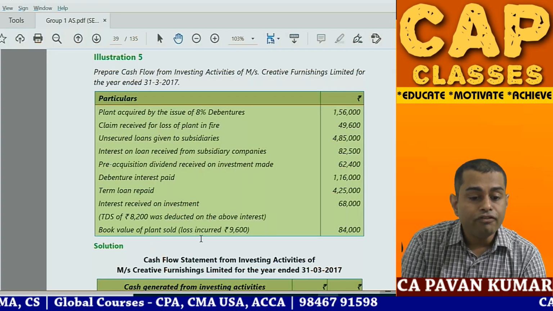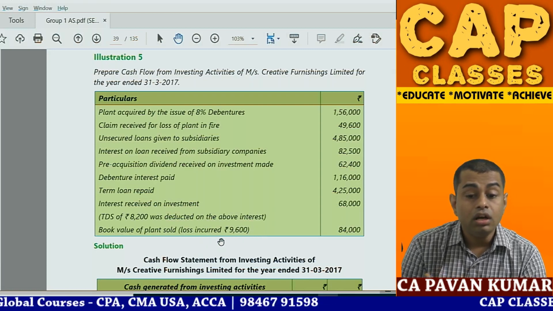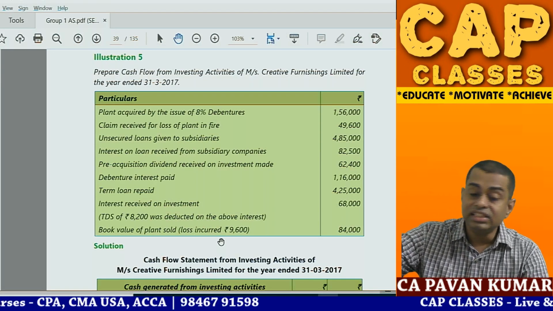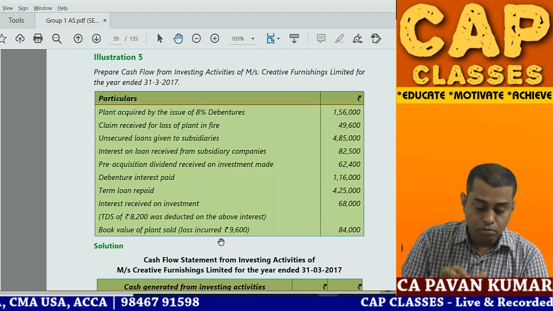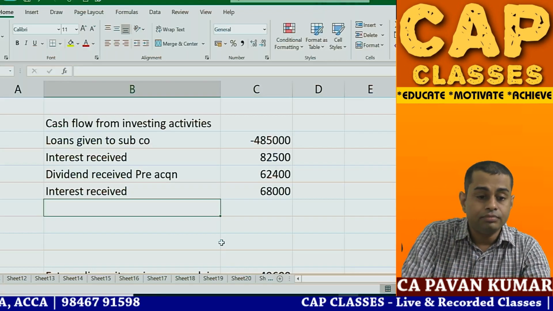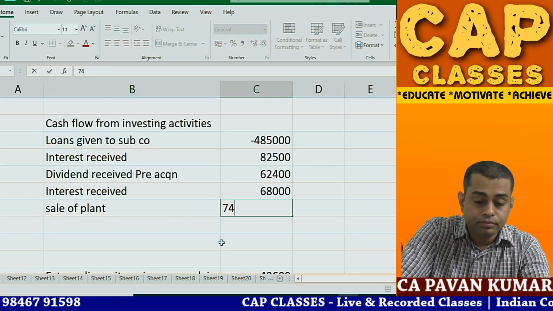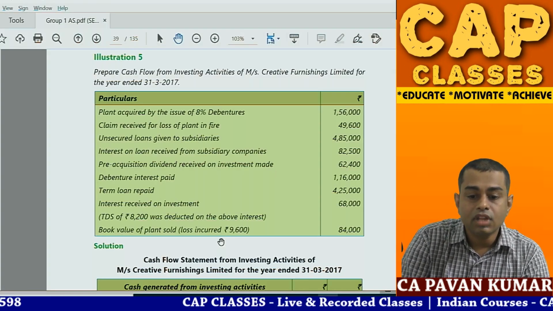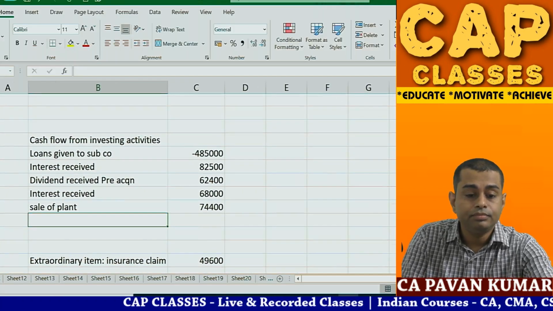Then book value of plant sold 84,000. Loss incurred 9,600. So what is the sale proceeds? Take your calculator. 84,000 is the book value minus 9,600. So cash flow is 74,400. Okay, that's all. So check here.